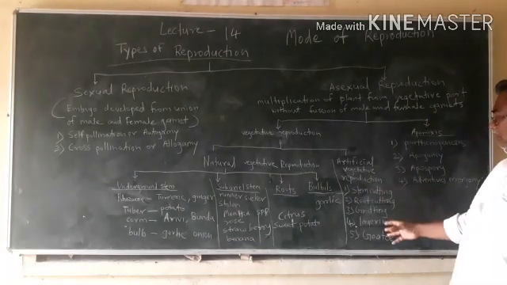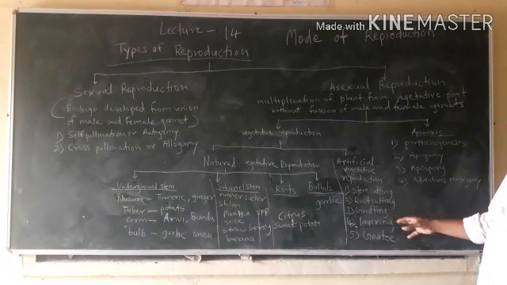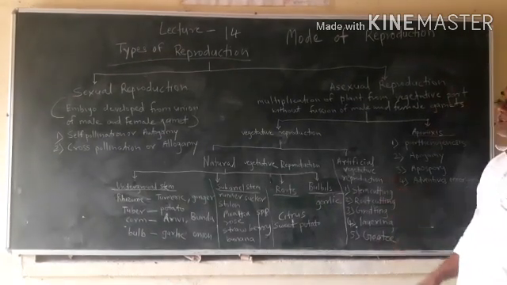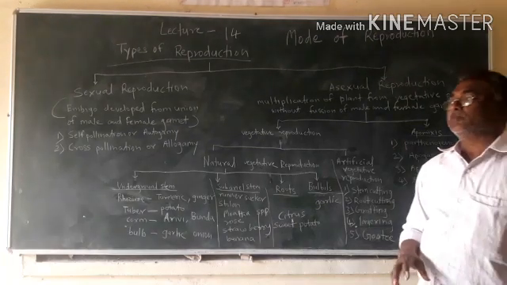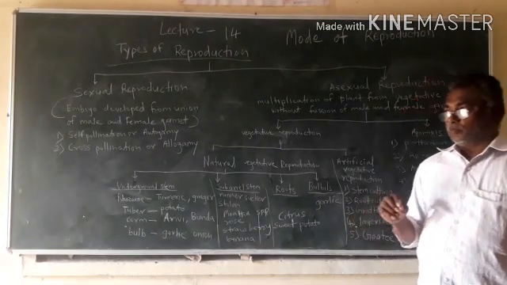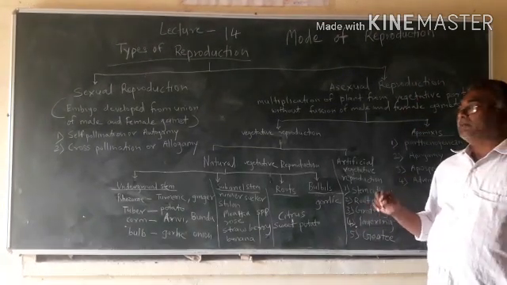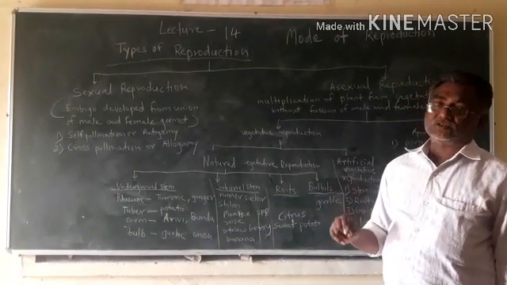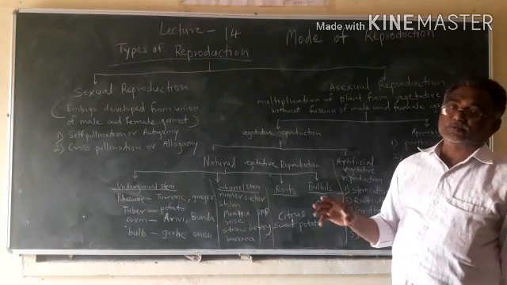So these 5 types, stem cutting, root cutting, grafting, layering, Guti, these methods are artificially used by man to produce new plants in different crops.